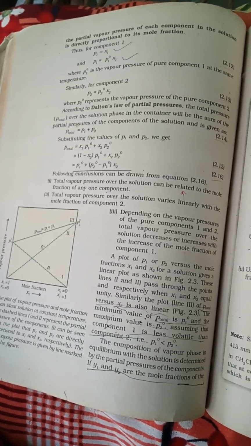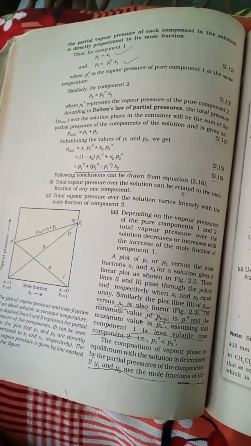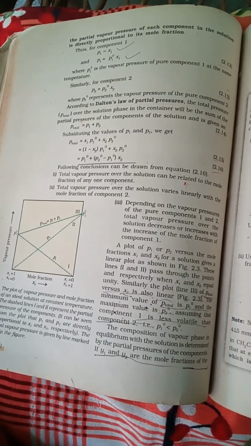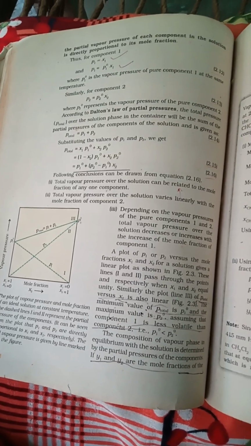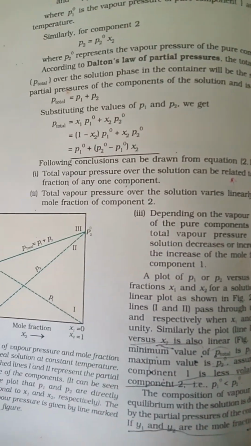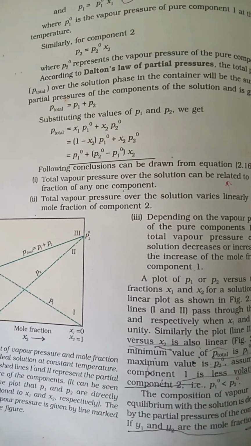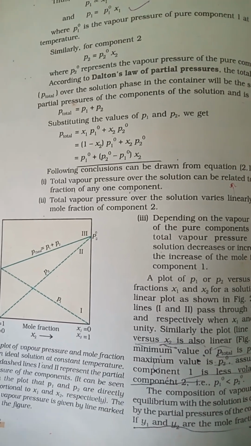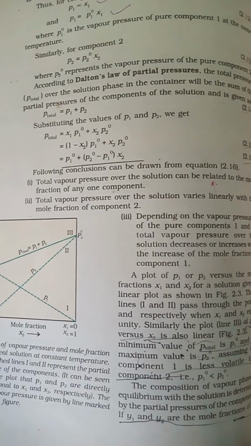P1 is proportional to x1, so P1 equals x1 P1 naught, where P1 naught is the vapor pressure of the pure component at the same temperature. Friends, this is also important. According to Dalton's law, the total pressure over the solution phase in the container will be the sum of the partial pressures of the components of the solution. P total equals P1 plus P2. P total equals x1 P1 naught plus x2 P2 naught, which is (1 minus x2) P1 naught plus x2 P2 naught, which is P1 naught plus (P2 naught minus P1 naught) x2.